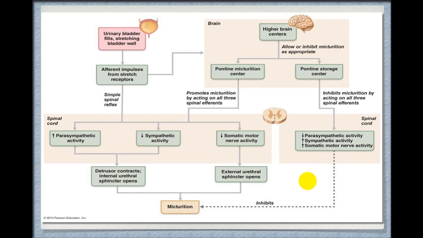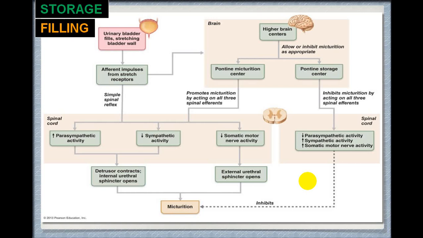Pontine center will give rise to inhibitory action on the lower center, which will decrease parasympathetic activity, increase sympathetic activity, and increase somatic motor nerve activity, which will give rise to decreased detrusor muscle contraction, that is relaxation of detrusor muscle, which will give rise to contraction of the internal sphincter and contraction of lower sphincter, what we call as the external urethral sphincter, and this will give rise to filling, or we call as inhibition of act of micturition.